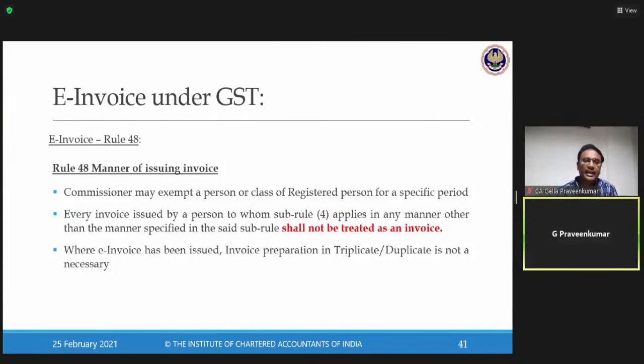Now, what they say, every invoice issued by a person for whom this sub-rule 4 is applicable, if he has issued an invoice which is other than as per sub-rule 4, then they say it is not an e-invoice. It shall not be an e-invoice. Now, I'll come to this to explain in detail.